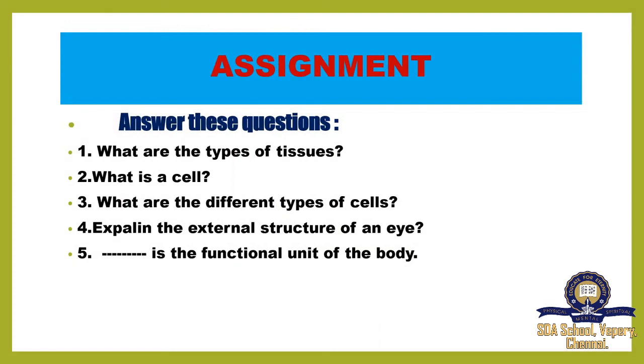Assignment for this class. What are the types of tissues? What is a cell? What are the different types of cells? Explain the external structure of an eye. Blank is the functional unit of the body.